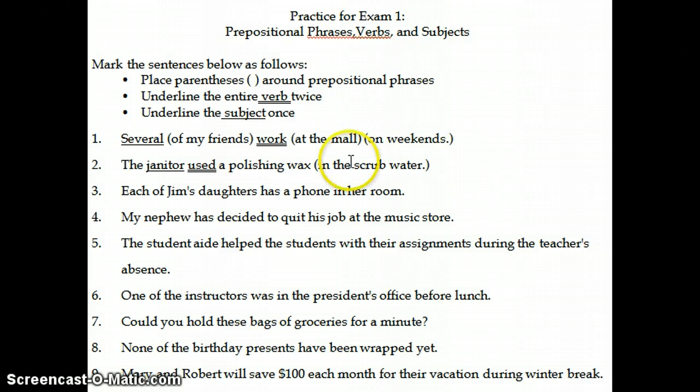So one thing I want to point out is this word here, polishing. So polishing, if we think about it, is generally an action, and verbs that end in ing can be verbs, but they're only acting as a verb in the sentence if they come with a form of the verb to be. So I'll just add a different example here.